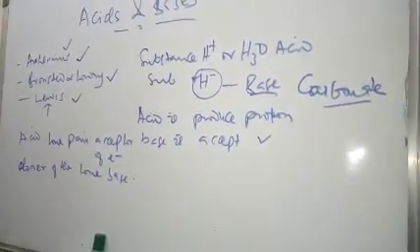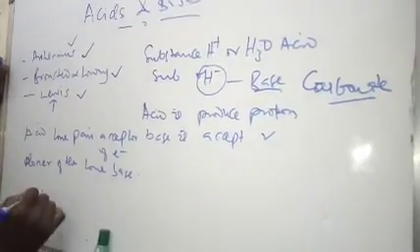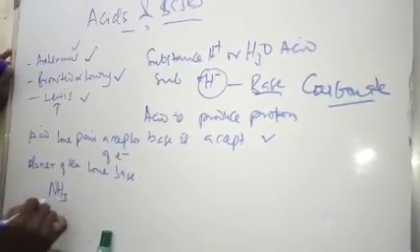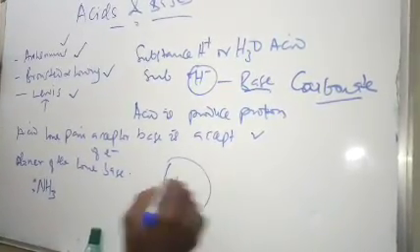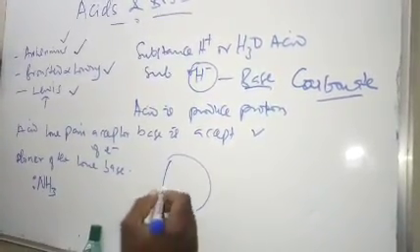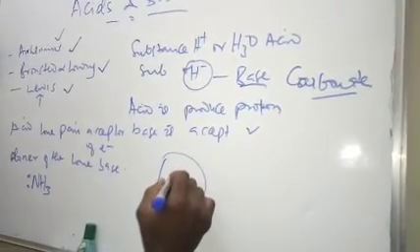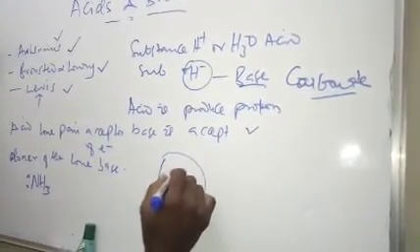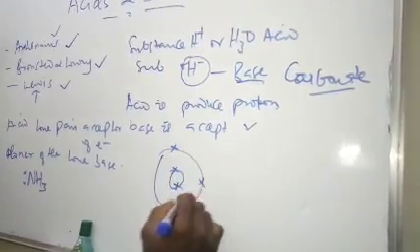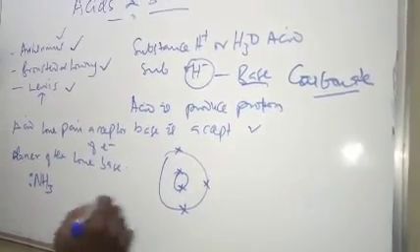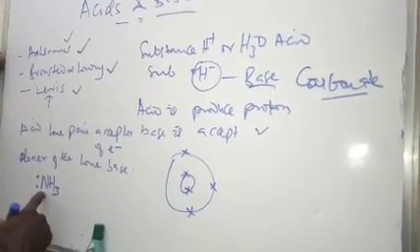Now, when you talk of the lone pair, let us look at ammonia, for example. Ammonia has a lone pair here. When you look at the structure of ammonia, the atomic number of nitrogen is 7, with 2 inner electrons and 5 outer electrons.